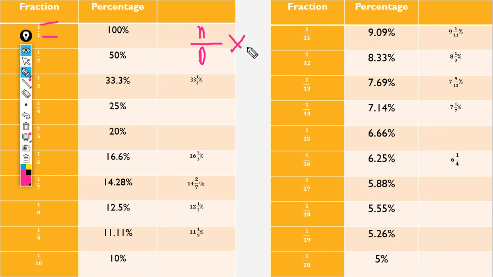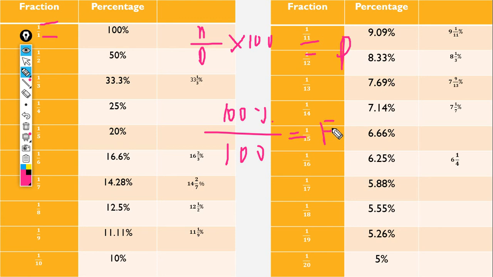If the fraction is multiplied by 100, then we call it a percentage. If any fraction value is multiplied by 100, we call it a percentage. To convert a fraction into a percentage, we need to multiply by 100. That's it. Understand? If a percentage value is present and we divide it by 100, then we convert it into a fraction. If the fraction is multiplied by 100, it becomes a percentage. If the percentage becomes a fraction, then we divide by 100. This is the criteria, friends.